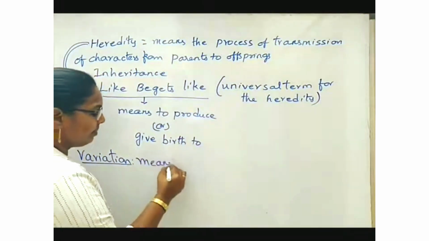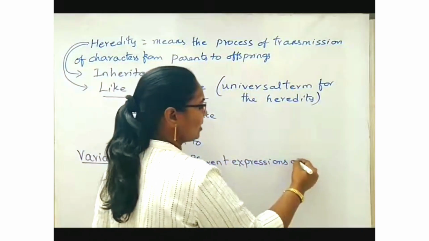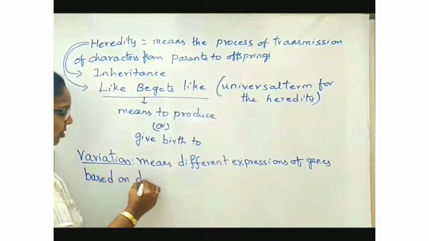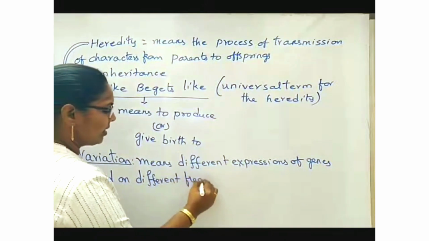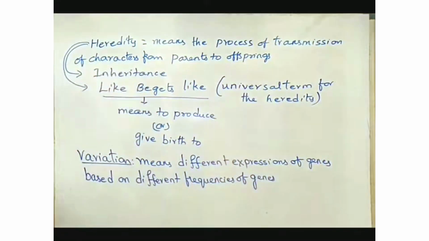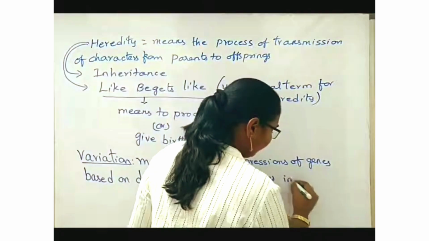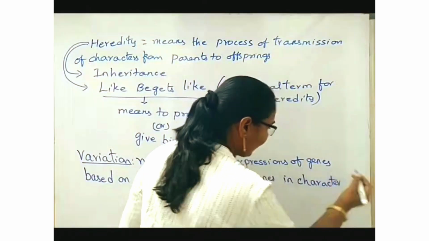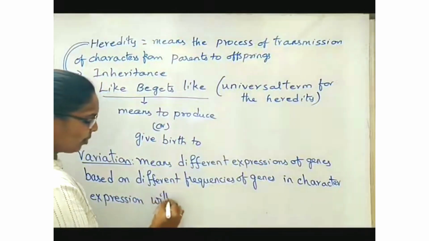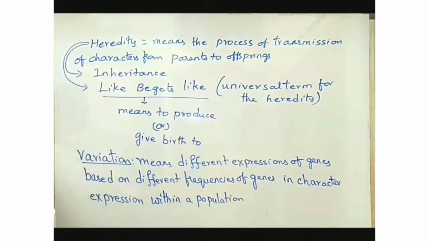Variation means different expressions of genes based on different frequencies of genes in characters or in character expression within a population. We can also use the term between the populations also.